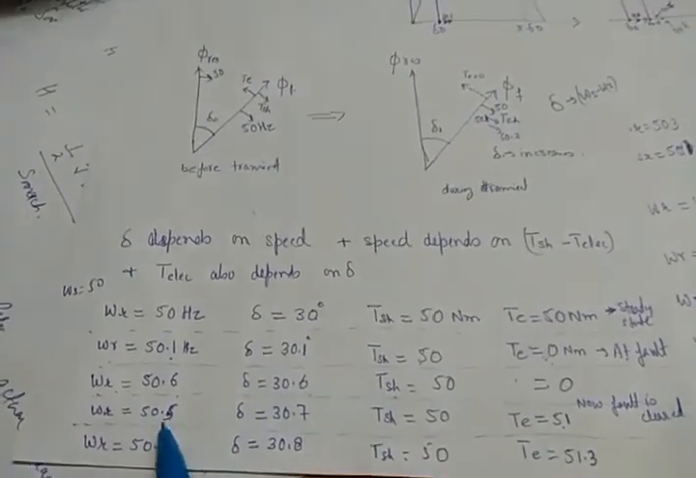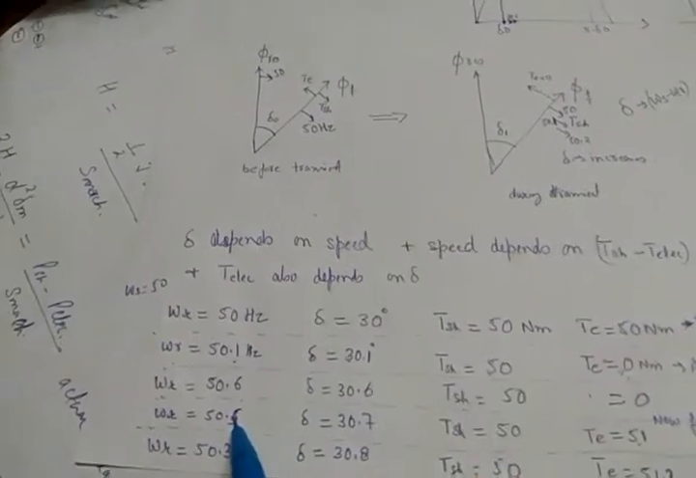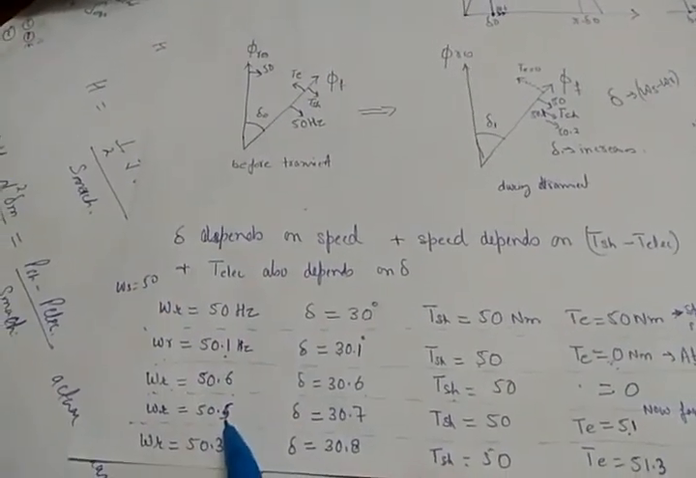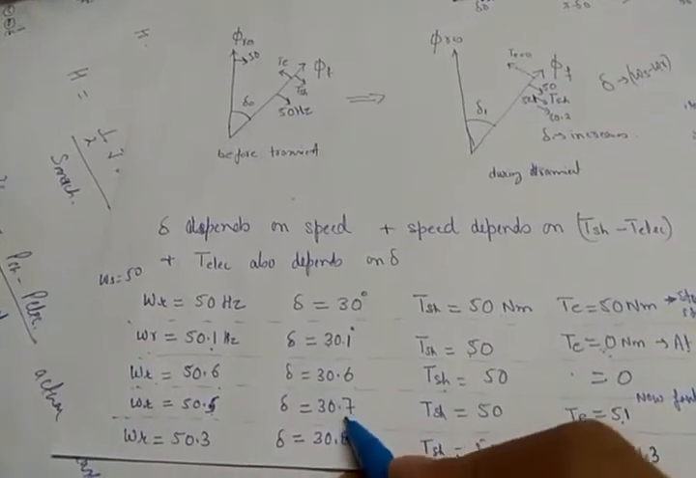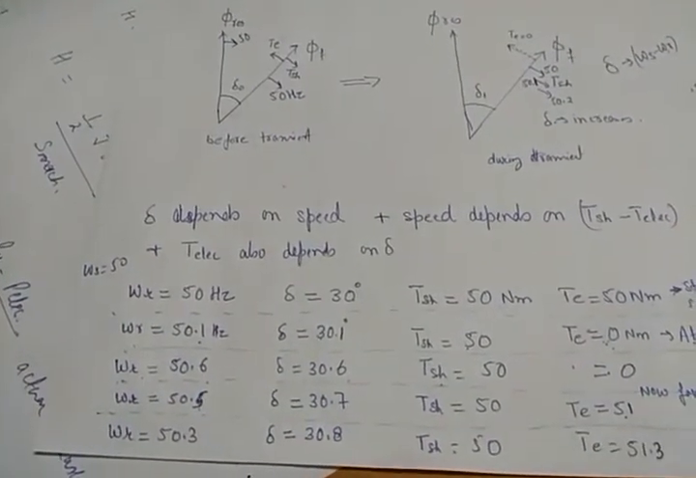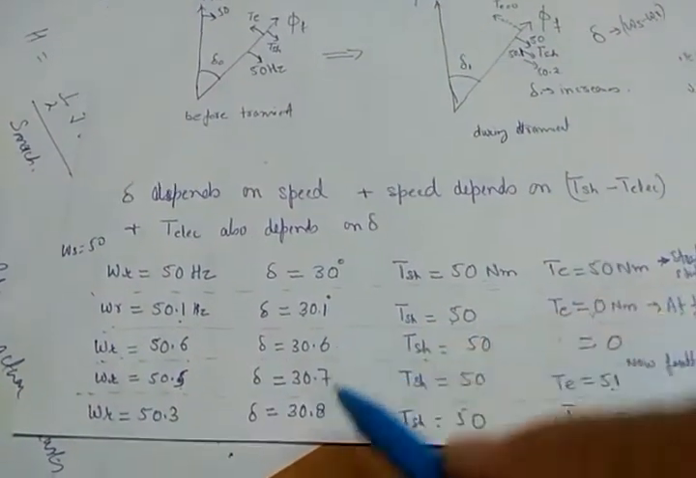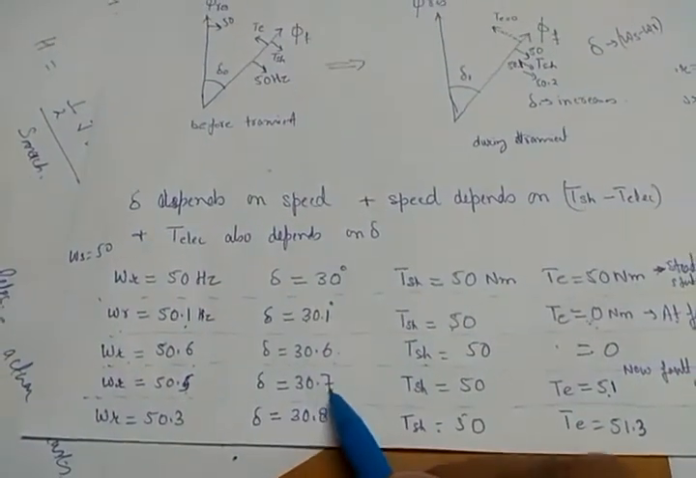If you see here, rotor speed is still 50.5 and omega s is 50. Rotor speed is still more, so delta will increase further, but it will not increase at the rapid rate at which it was increasing initially. From 30.6 it will increase slowly to 30.7.